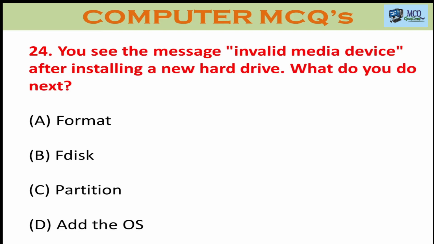Question number 24. You see the message invalid media device after installing a new hard drive. What do you do next? Option A, format. Option B, F disk. Option C, partition. Option D, add the OS. The right answer is format.